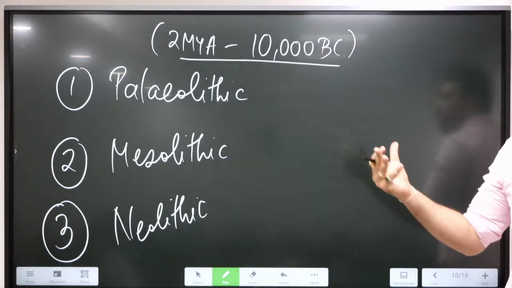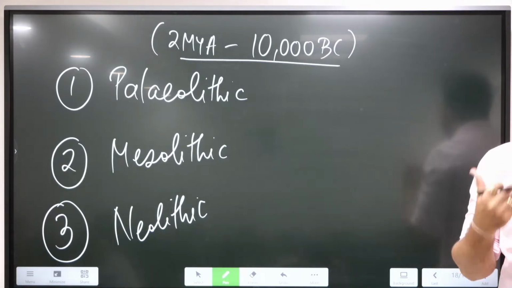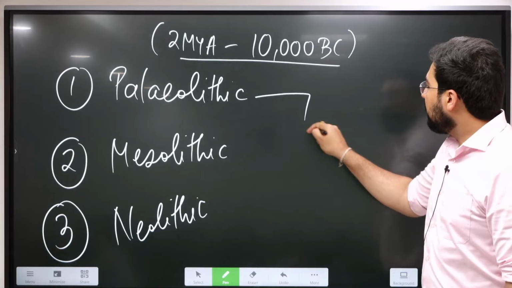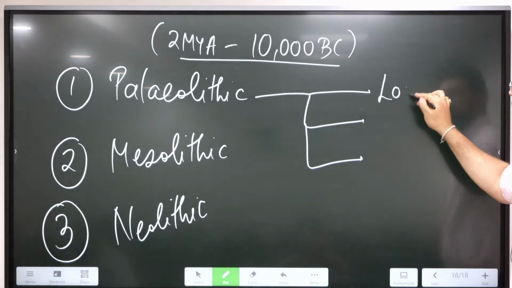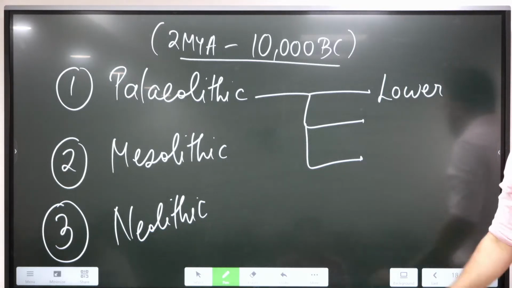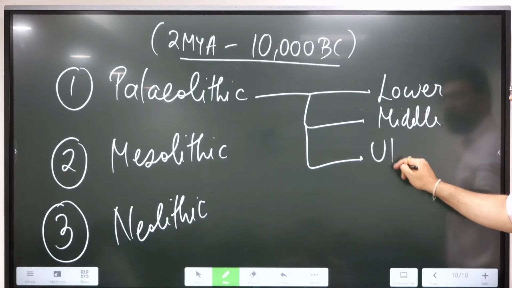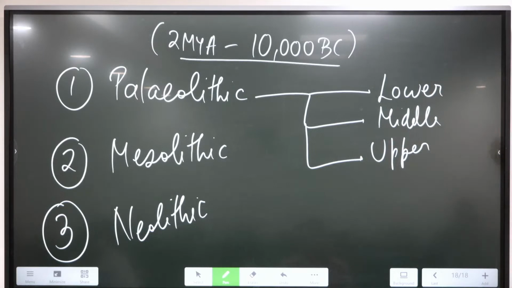So we had to create some distinction within Paleolithic also, so that we can understand in a better manner. That was eventually done. Paleolithic was divided into three parts. The oldest one is known as Lower Paleolithic, then comes Middle, then comes Upper. Just remember, lower is the oldest one, upper is the youngest one in terms of Paleolithic. Now you can even remember their time period also.